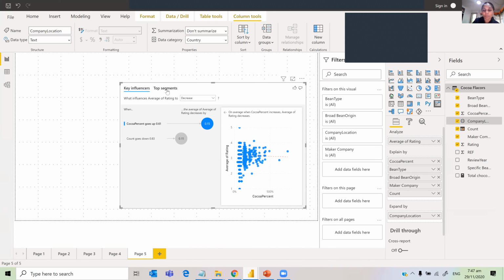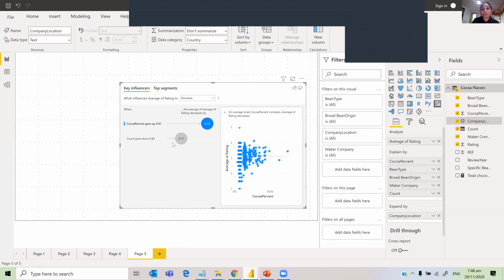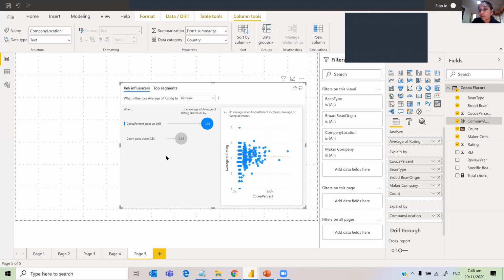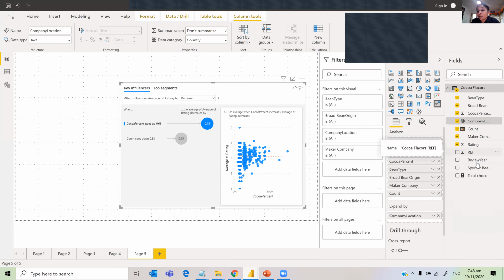And I don't know whether for the data we have, whether we have top segments. Yeah, we don't have top segments, because the data is not that big. And also if we look at the factors, I am not too sure whether they affect, except the cocoa percent. I can't see any other thing affecting the rating. And also if there is sugar content or something, maybe those two would have been related.